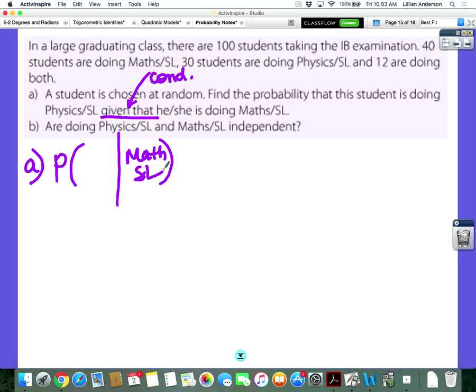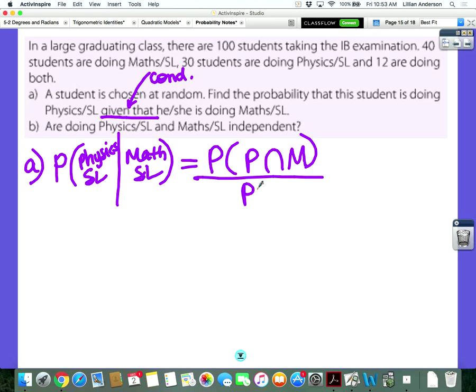Math is the B in the formula. And then taking physics. So in our formula, we're going to need the intersection, that a student takes physics and math, divided by the probability that the student takes math.